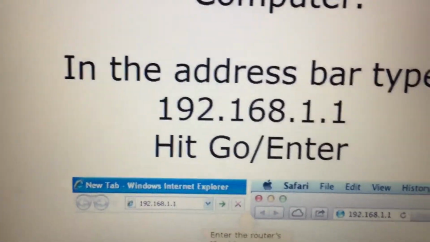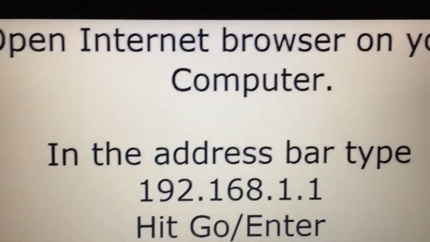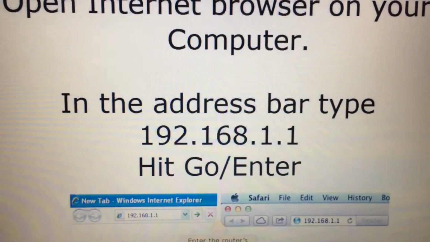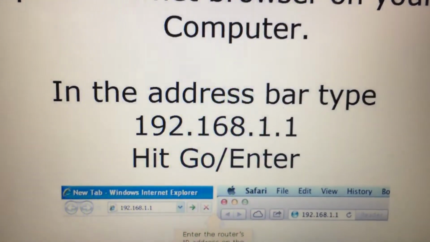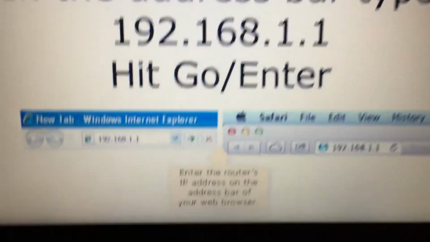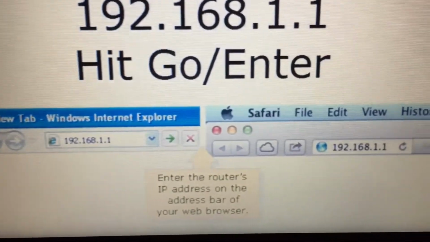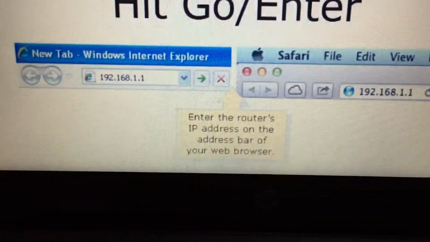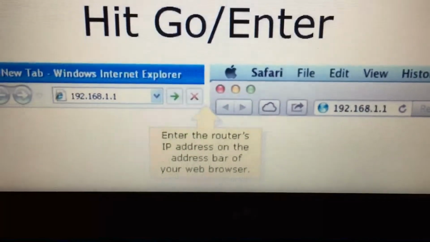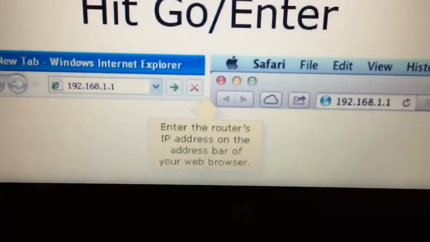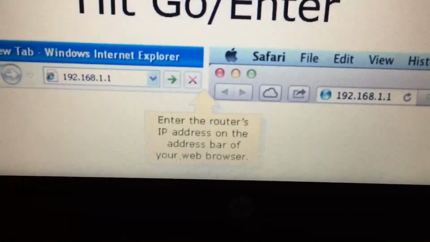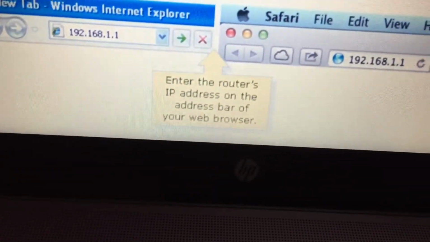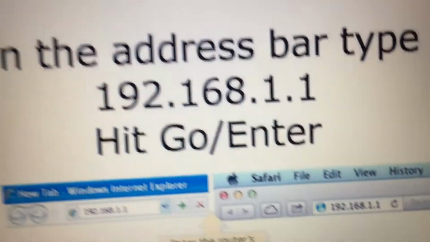Now on your computer, open the internet browser. It could be Safari, Firefox, Chrome, Internet Explorer. Open any internet browser and in the address bar type in the number 192.168.1.1. This is the default IP address of this Linksys router. So just type this number and hit enter. Now it will ask you for the username and password, the password of the router.